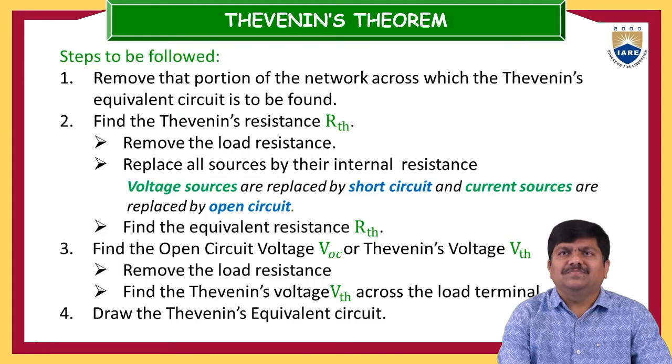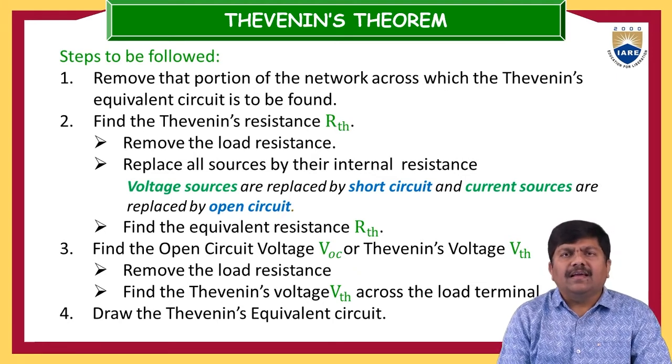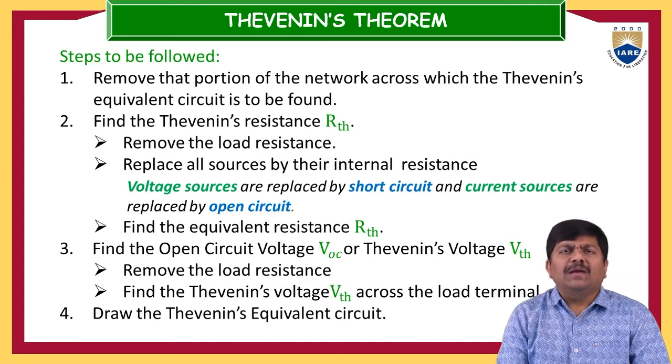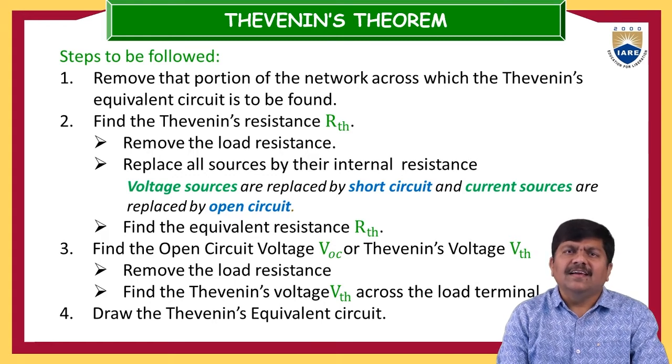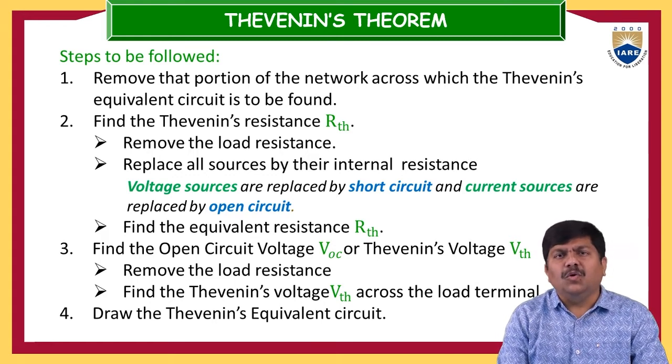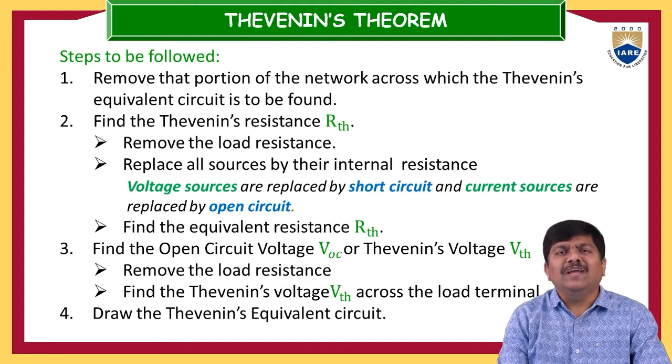So the steps to be followed here: remove the portion of the network across which the Thevenin's equivalent circuit is to be found. So what is our interested element? Suppose you are taking any electrical circuit, sometimes we may be asked to determine the current through one X resistor or the voltage drop across that particular Y resistor. In such cases, that X or Y is treated as a load. That resistance is connected between some terminals. Those terminals are very, very important. Those terminals are assumed to be the load terminals.